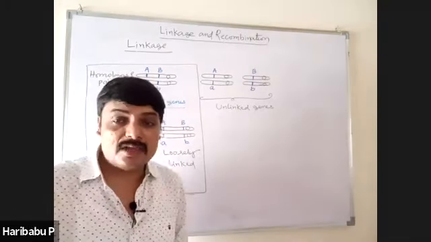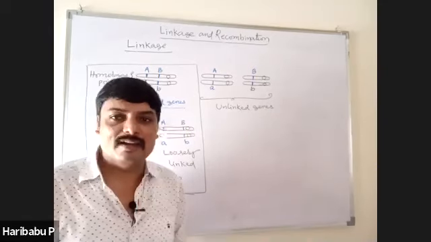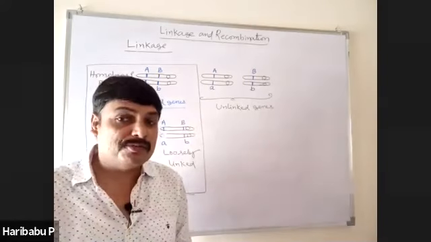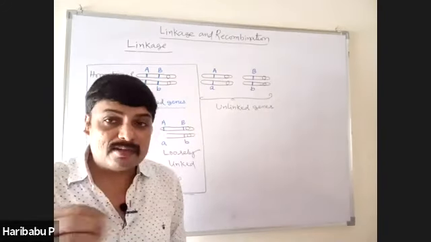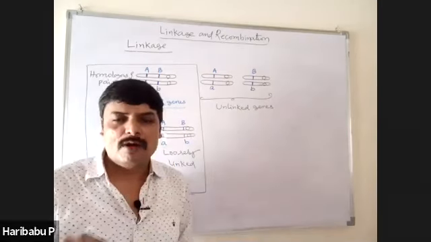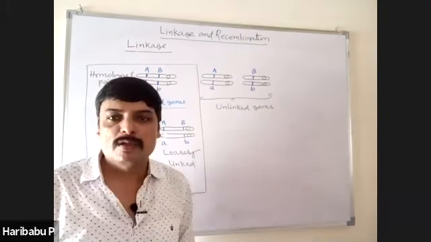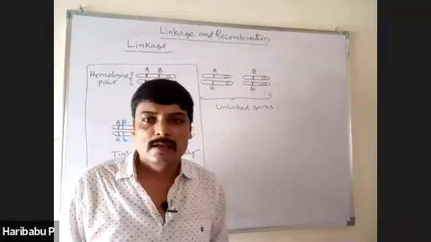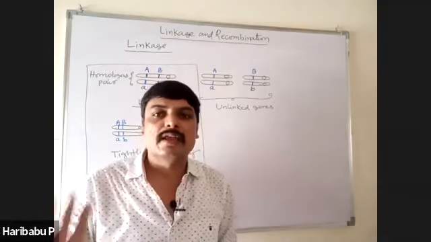By chance, all the characters selected by Mendel are present on different chromosomes. I told you 1, 4, 5, 7, and some characters on the same chromosome but distantly, far apart on the same chromosome. That is why Mendel did not find linkage by chance.